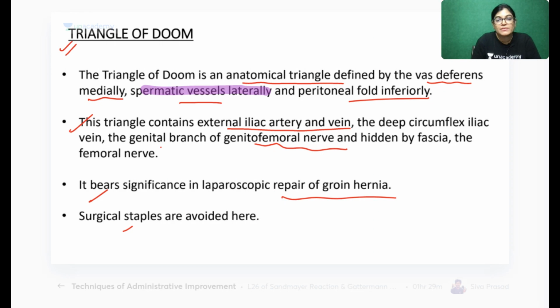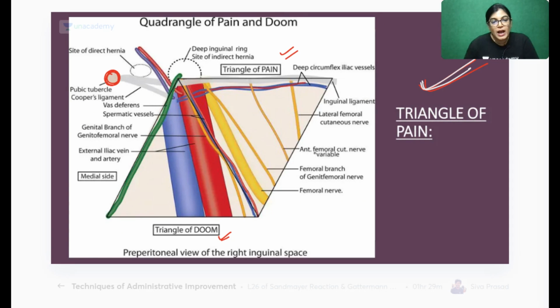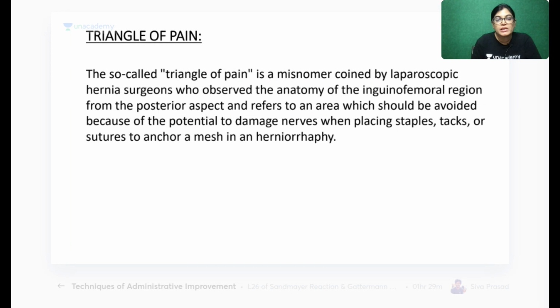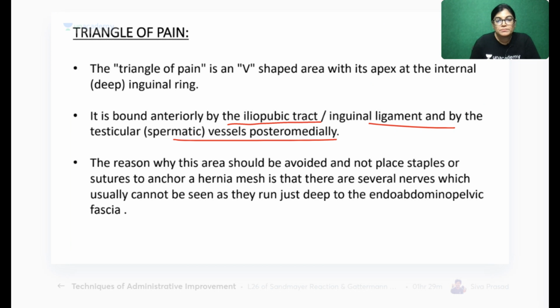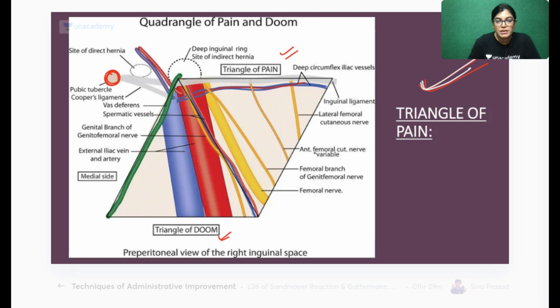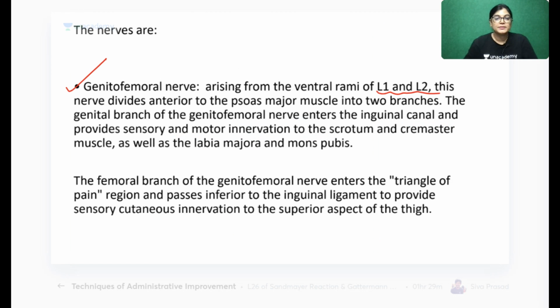In the triangle of doom the spermatic vessel is lateral. Got it, Dr. Tariq? In the triangle of pain it is medial, posteromedially. Actually, this is the junction, with the triangle of pain here and the triangle of doom there. So the vessel I am talking about lies on the junction. For the triangle of doom it is lateral; for the triangle of pain it is medial, to be more specific, posteromedial.